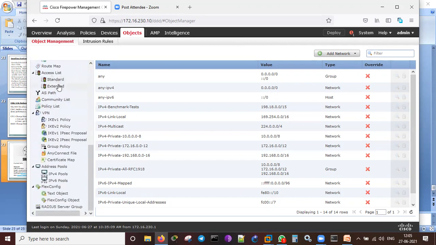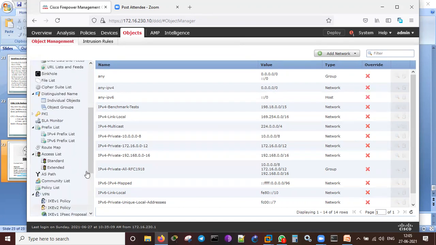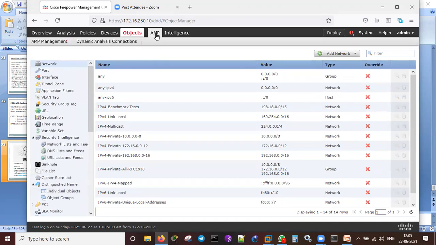Access list I can do it here. Standard and extended. AS path, that is for BGP. And the policy list, IKE, that is coming under all the VPNs over here. AnyConnect, that is for VPN connections for the individual users. And group policies, tech support, flex config, RADIUS server group, everything I can configure here. It's possible. AMP,